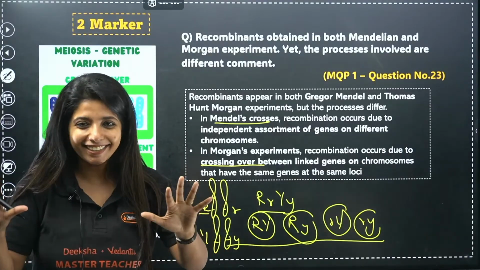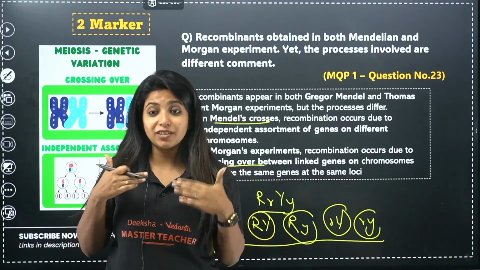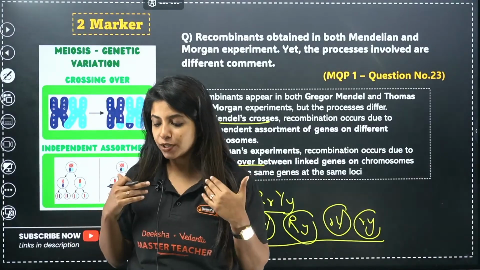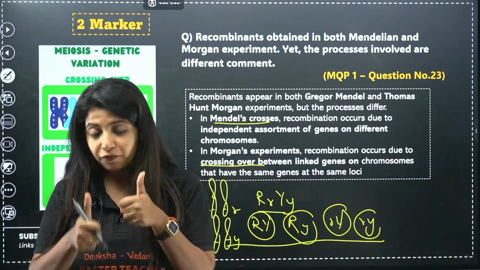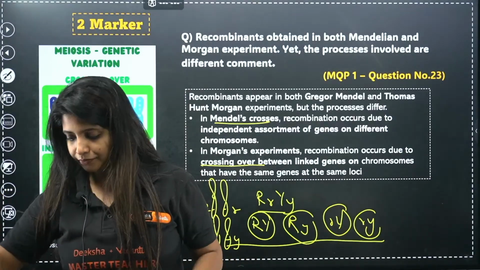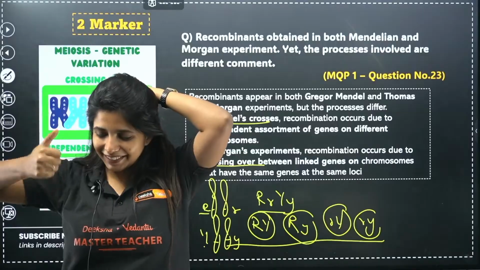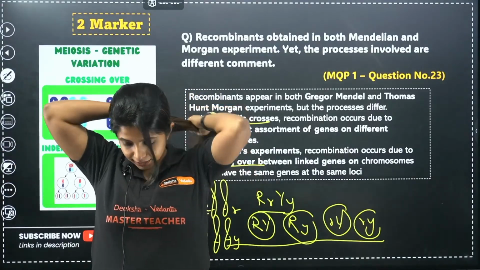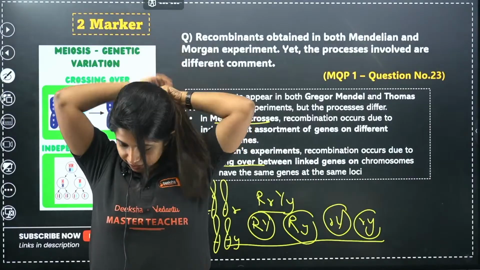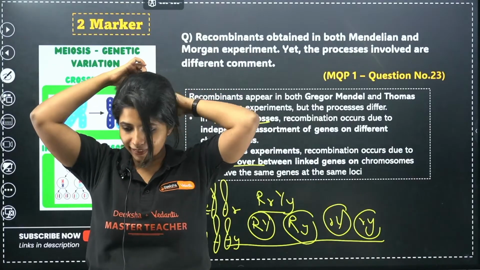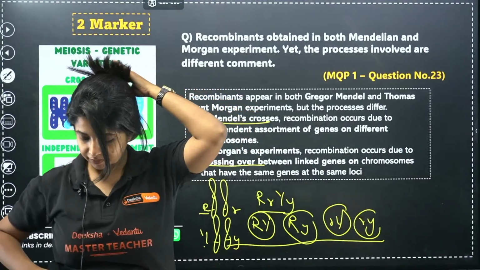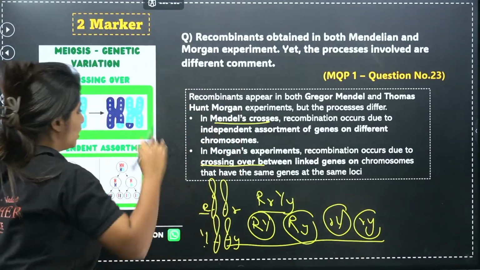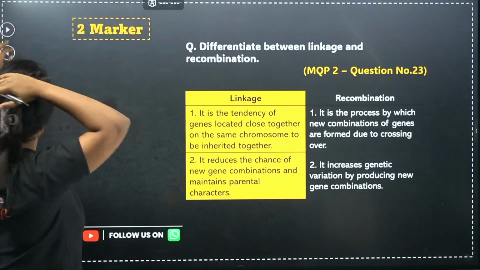Okay, is this clear? We have studied it, which is why I'm not investing too much time into this. Is it clear, or do you want me to go into a little more detail and explain? If it's clear, can you give me a thumbs up? By thumbs up, I mean here, okay. If it's super clear to you, I would not mind seeing a thumbs up. No, it's not clear. Okay, yes ma'am, understood. Perfect. Let's go ahead. Now I might look funny from the back, but it's okay.